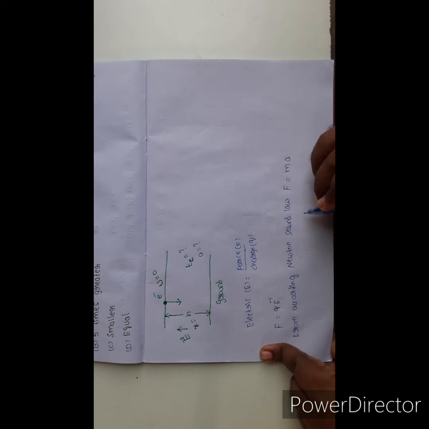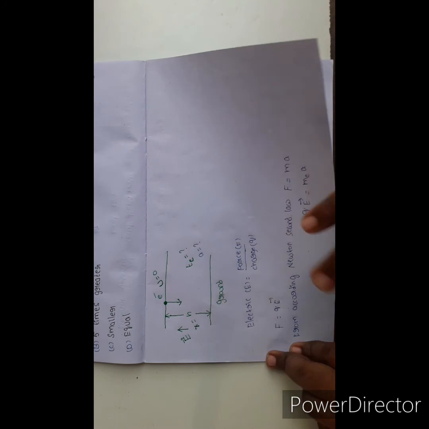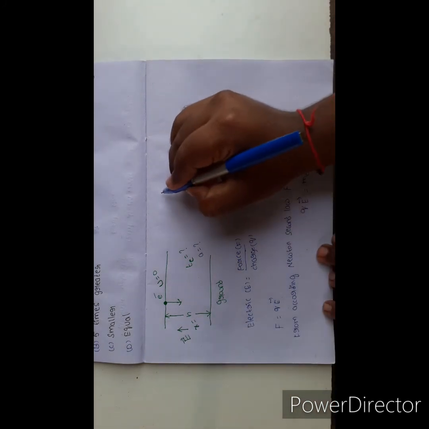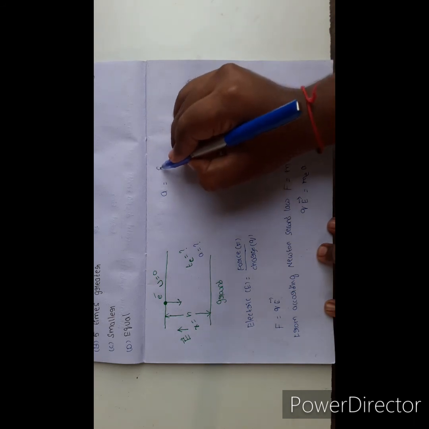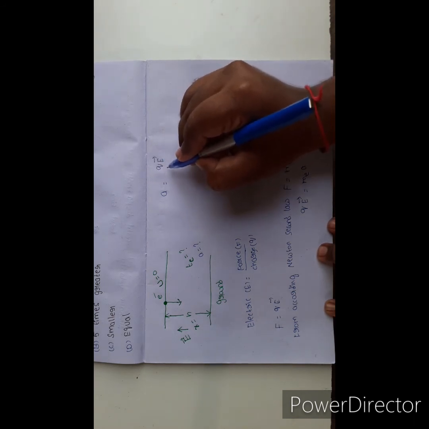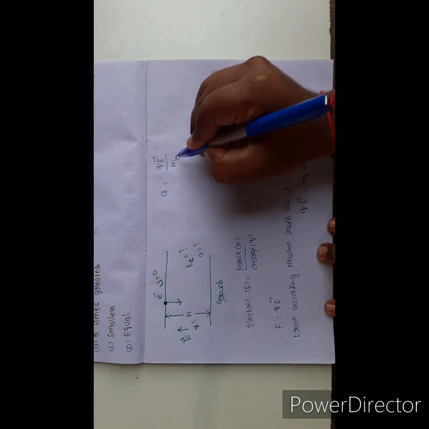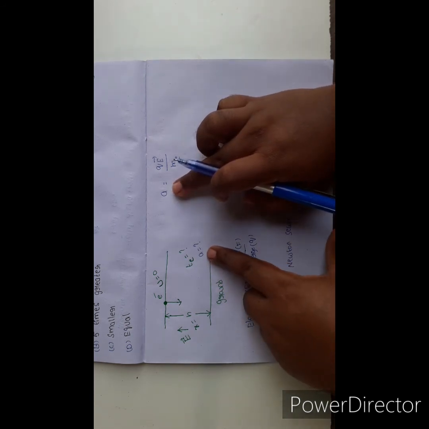Here force F equal to QE, m is the mass of the electron, and acceleration a equal to QE by mass of the electron. This is the acceleration value.